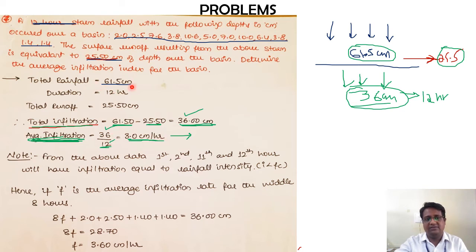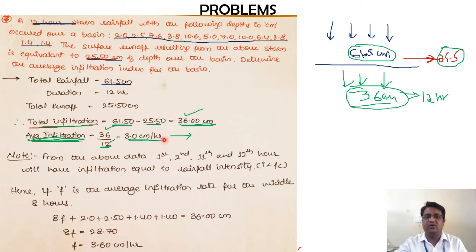What we have done: we have taken the total precipitation by adding all these values, then the duration of 12 hours, which has already been given. Total runoff has been given as 25.5. Total precipitation minus total runoff gives the total infiltration, that is 36 centimeters over a duration of 12 hours. Average infiltration is total infiltration divided by duration, and I am getting 3 centimeters per hour as the average infiltration.